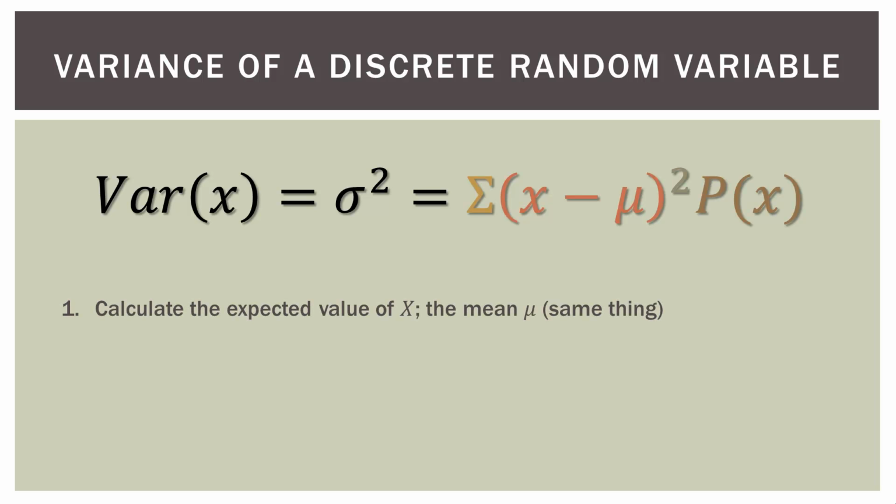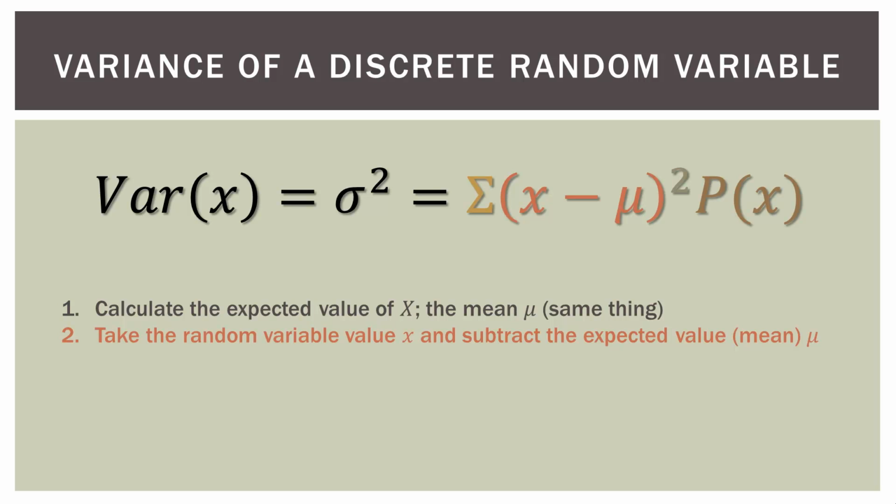So let's walk through that one more time. Number one, we calculate the expected value of our random variable. And the mean is mu. So the expected value of a random variable and the mean are the same thing. We have to find that because we need that in our expression up there at the top. We have to have it. And I covered how to do that in my previous video.